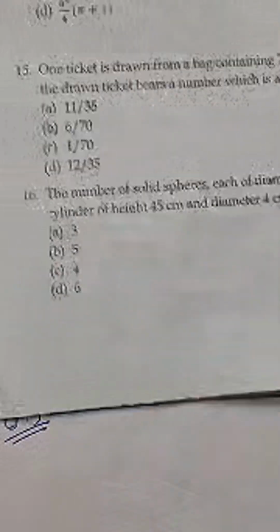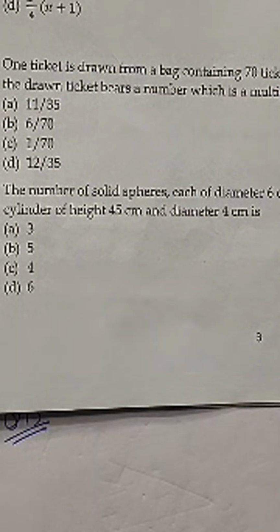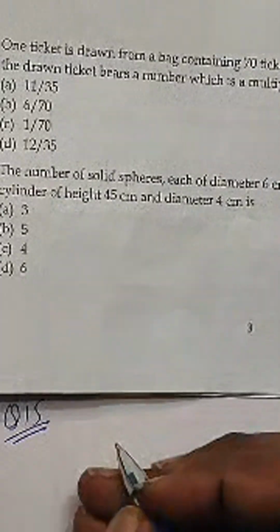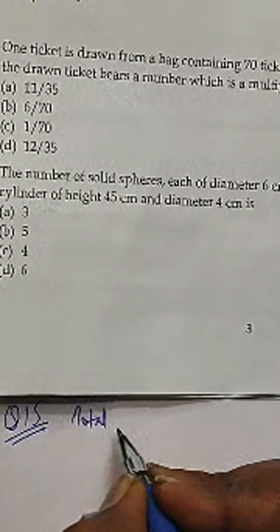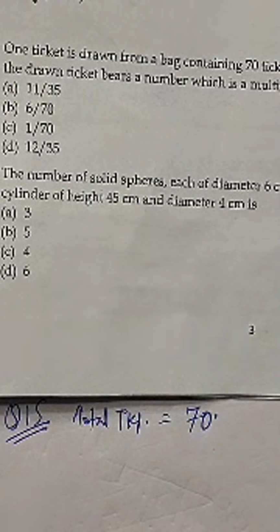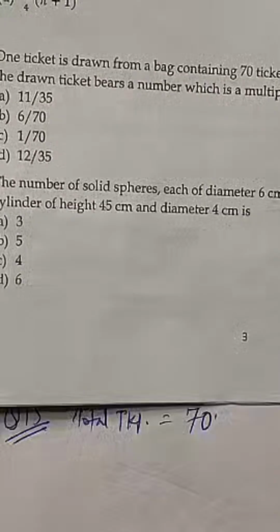So if there are 70 tickets in the bag, the total number of tickets is 70. This is the data we can take from the question, and they are numbered 1 to 70.